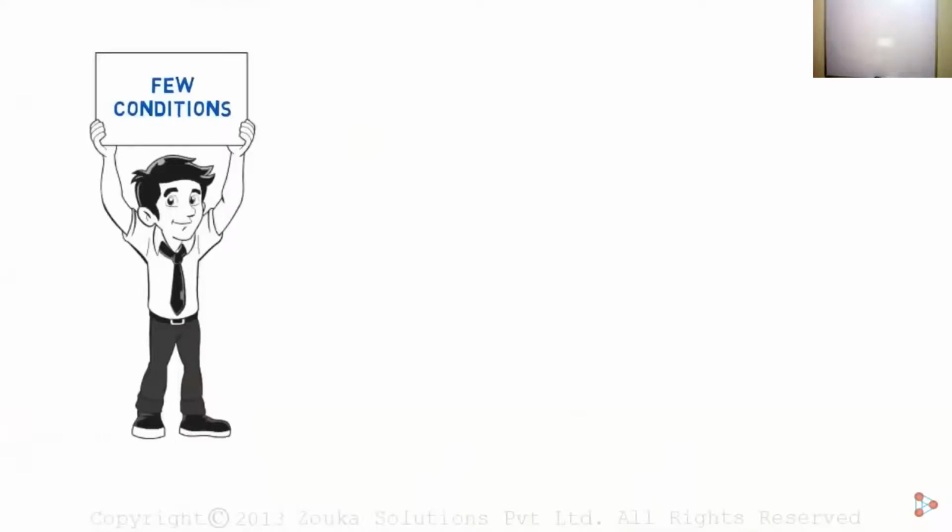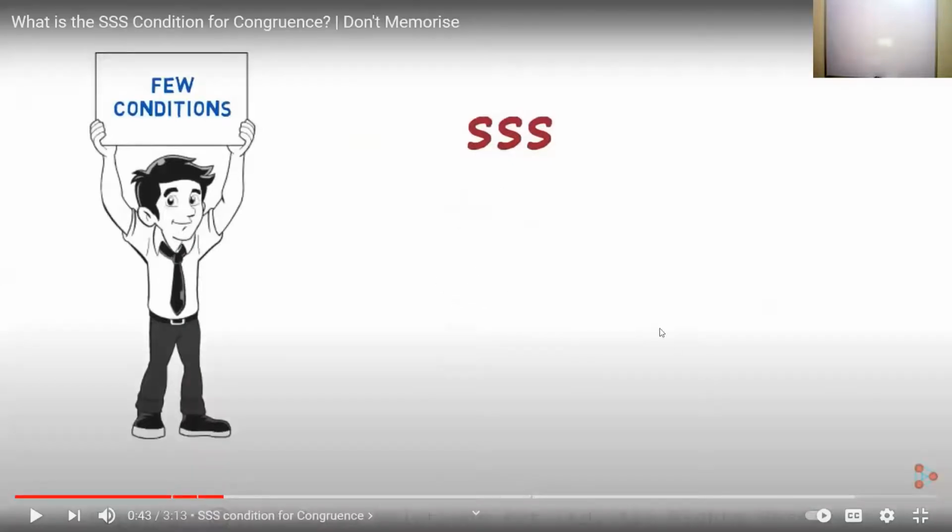The first one is called the triple S congruence condition. So this is the first condition. Triple S means all the 3 sides. That means all the 3 sides of one triangle are equal to all the three sides of the other triangle.